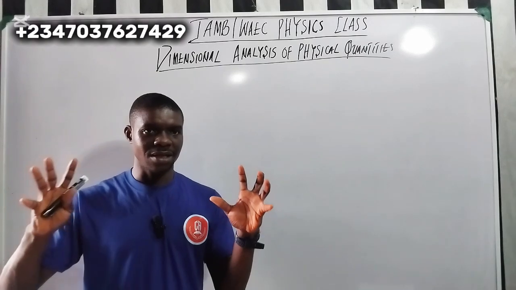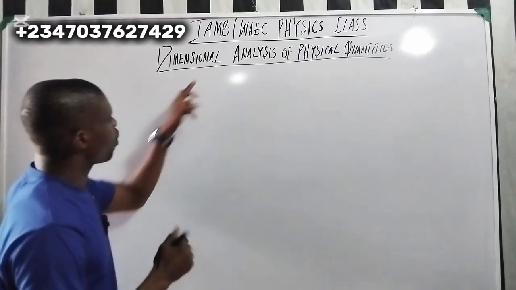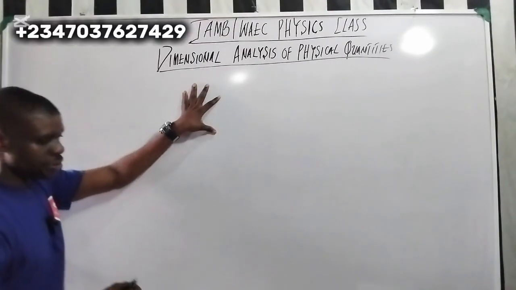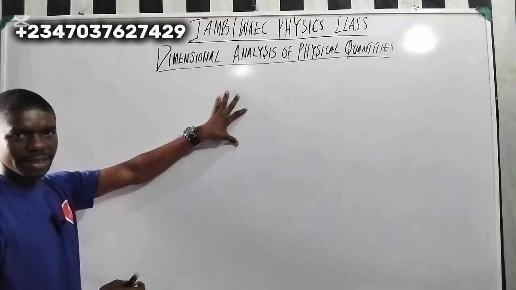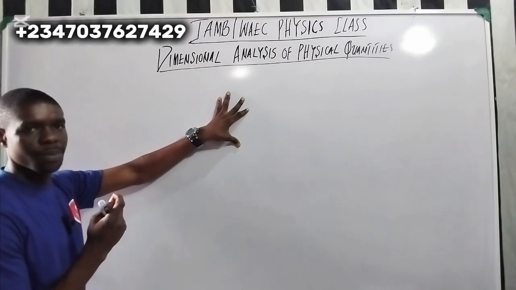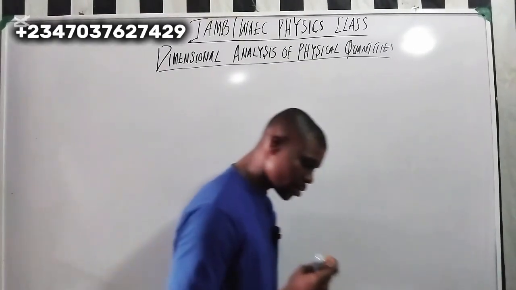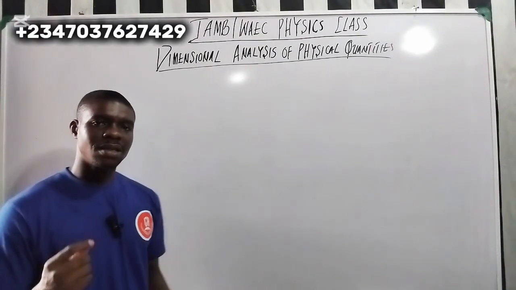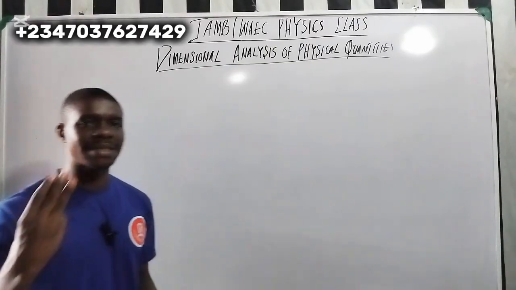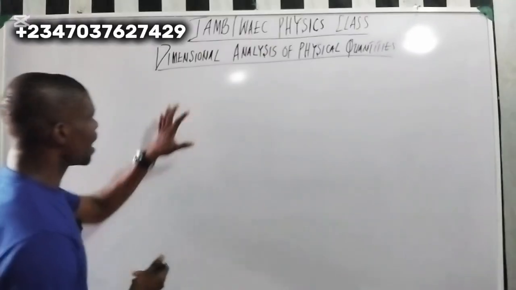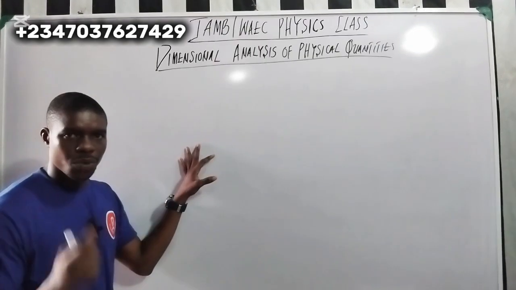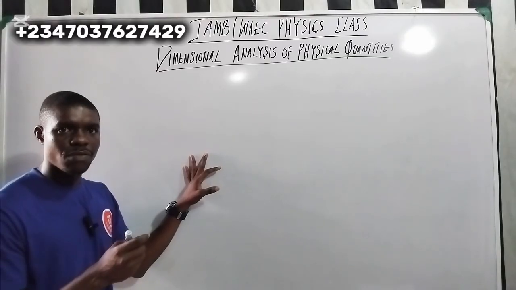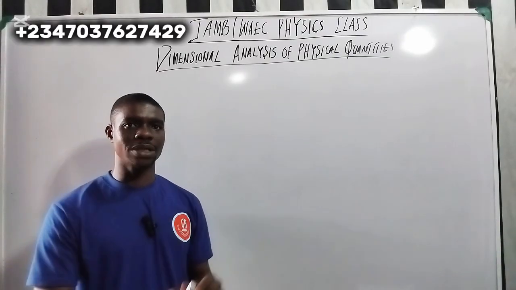So I want to focus on the first part. So therefore, what is dimension? Take that. Dimension of a physical quantity is the expression of that quantity in terms of the three fundamental quantities.